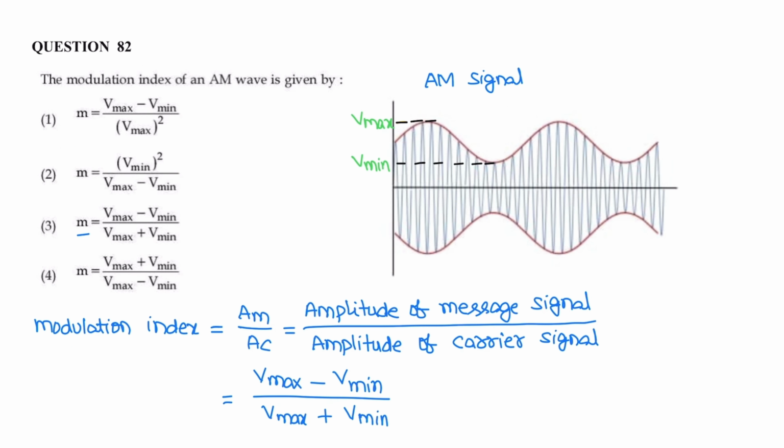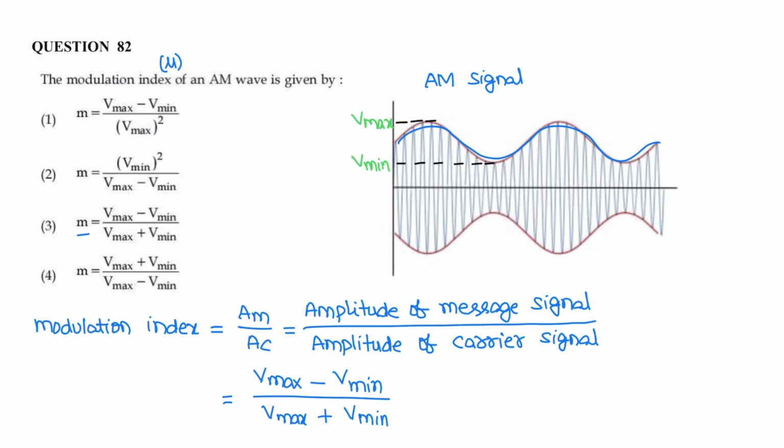Next question, the modulation index of AM wave is given by. The modulation index mu of amplitude modulated signal is the ratio of amplitude of message signal to amplitude of carrier signal, or it is Vmax minus Vmin by Vmax plus Vmin in AM signal. The given graph is amplitude modulated signal. In this given graph, amplitude of carrier is varying in accordance with the amplitude of message signal.